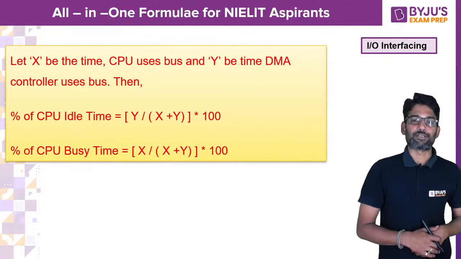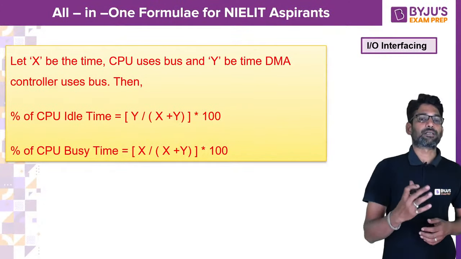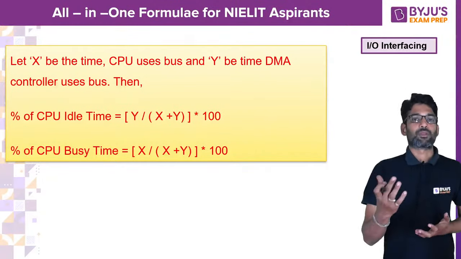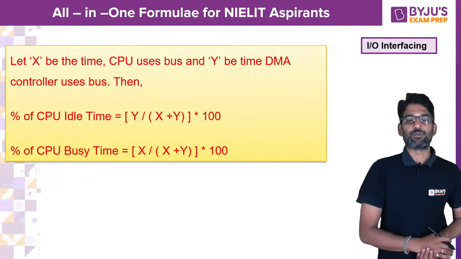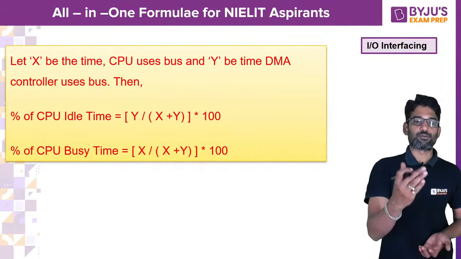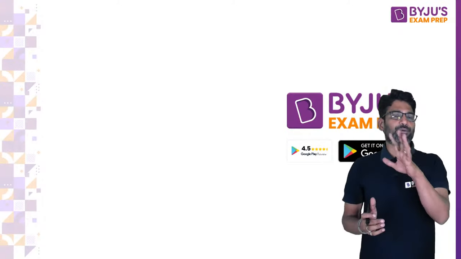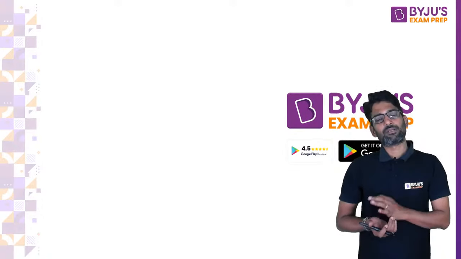And in the IO interfacing, if X is the time the CPU uses the bus and Y is the time the controller uses the bus, CPU idle time and CPU busy time in percentage you can calculate like this: Y by X plus Y into 100, or X by X plus Y into 100. Okay. So, these are the different formulae from these 6 different subjects. If you can remember these formulae, along with mathematics, definitely you will easily get 80 marks.